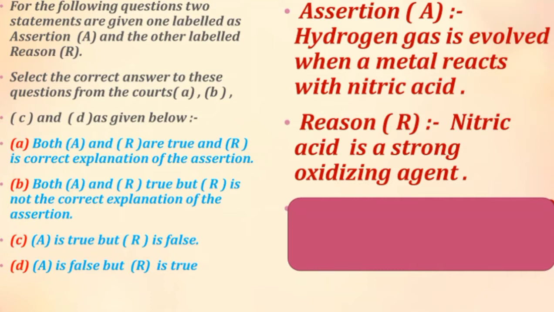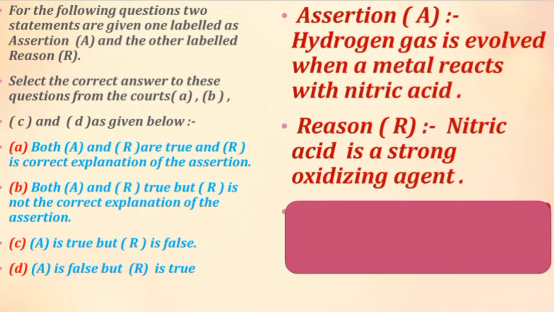Now what can be the right answer? We have to connect the keywords. Hydrogen gas is the keyword in the first sentence, and in the next sentence, strong oxidizing agent is the keyword. So when the oxidizing word is given, you can connect it with nitric acid and say yeah, the sentence is correct. But then you are not connecting this oxidizing agent with hydrogen gas, because then you find something is wrong in the first sentence.